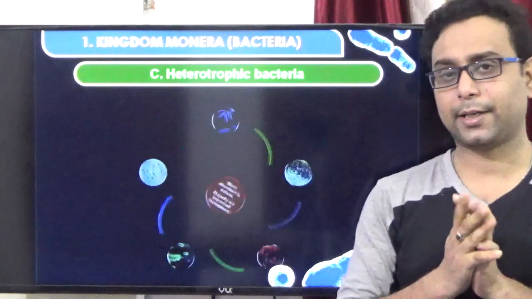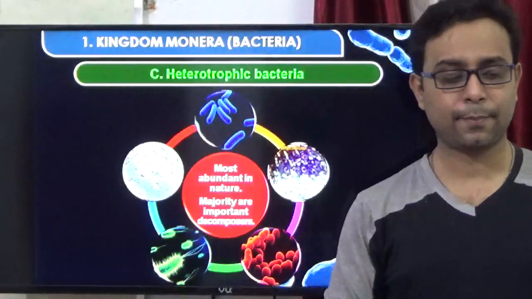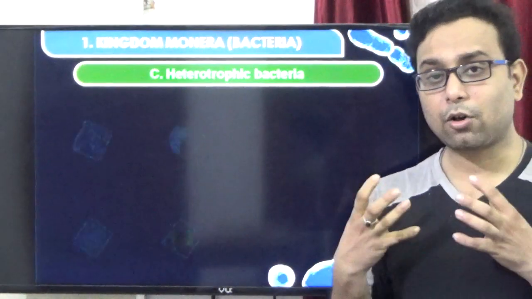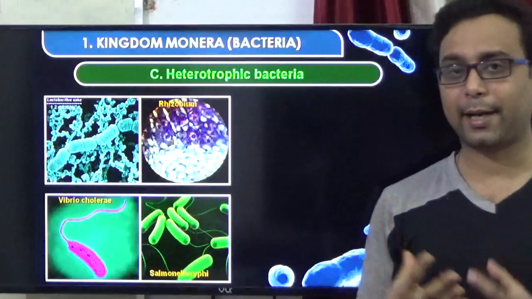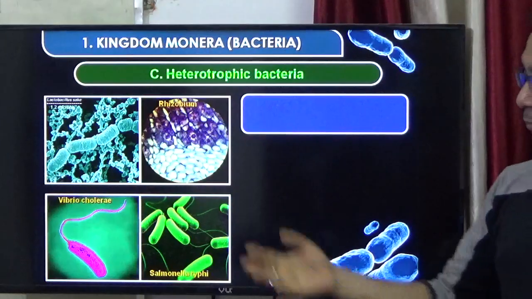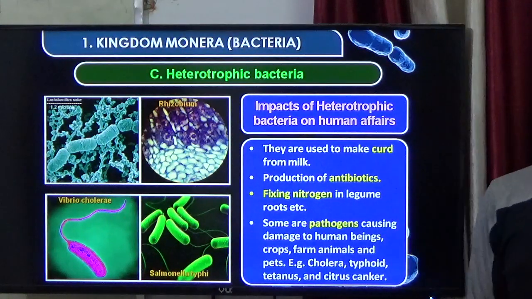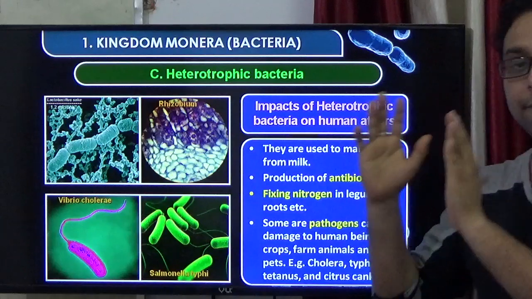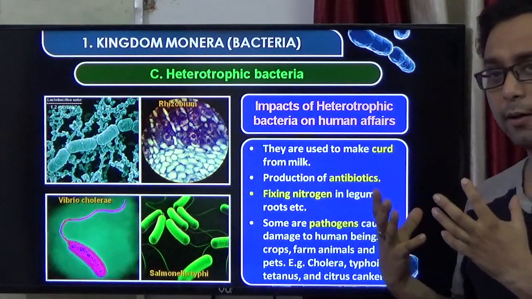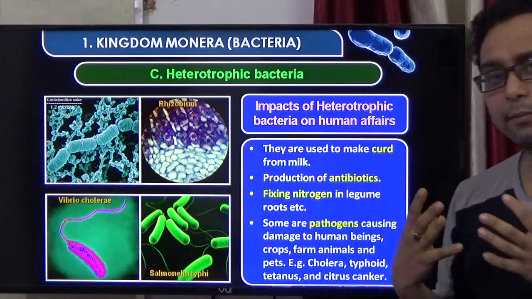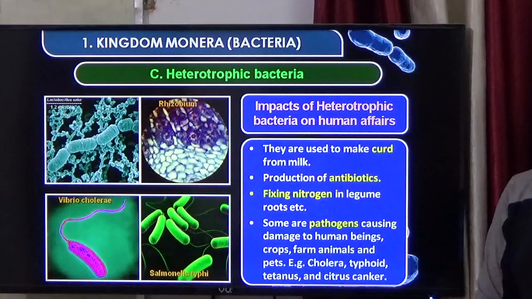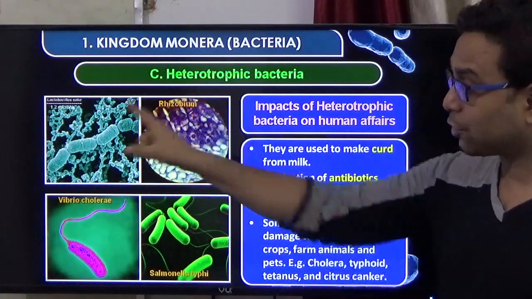Now the heterotrophic bacteria, that is the most common type of bacteria because they are ultimately important in our nature as a decomposer. They decompose the dead organic matter into the simpler form. Heterotrophic bacteria also include Rhizobium, Vibrio cholerae, Salmonella typhi, because they ultimately have lots of effect on human society. How do they ultimately give the impact? Like they are useful for curd making. Which bacteria? The Lactobacillus.